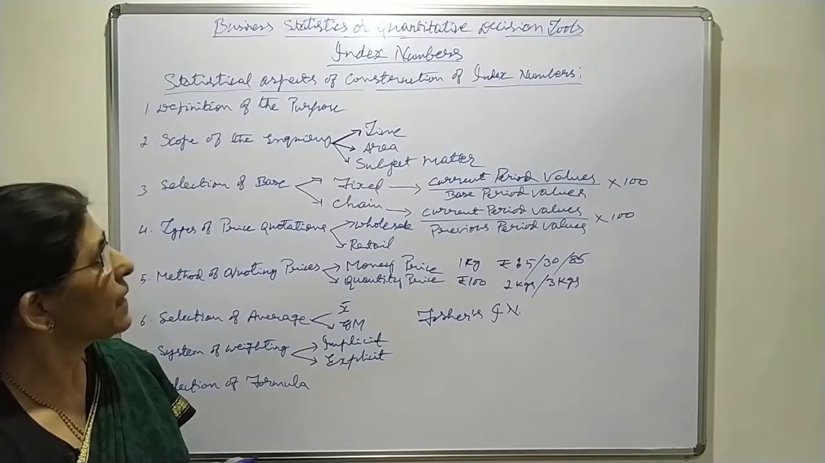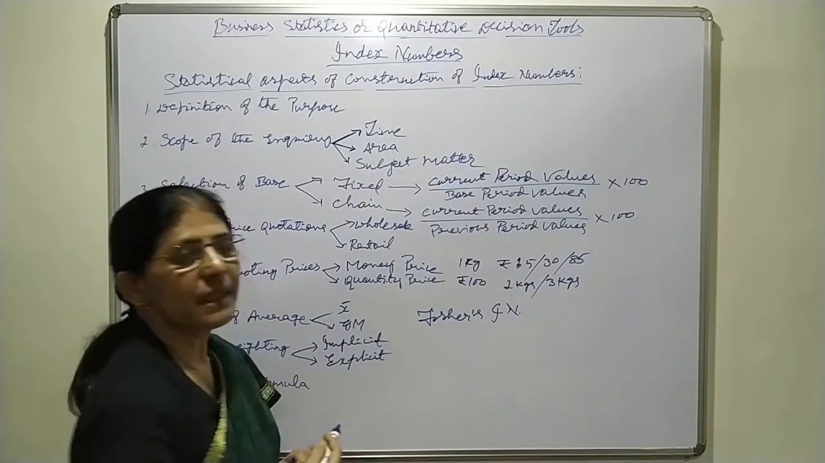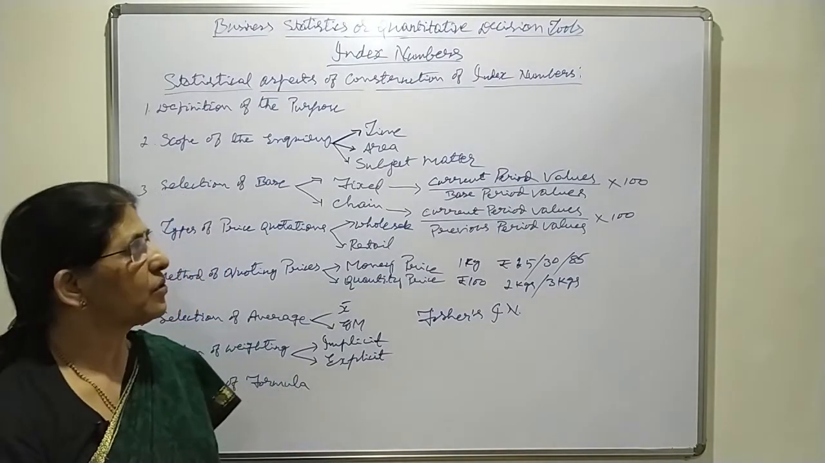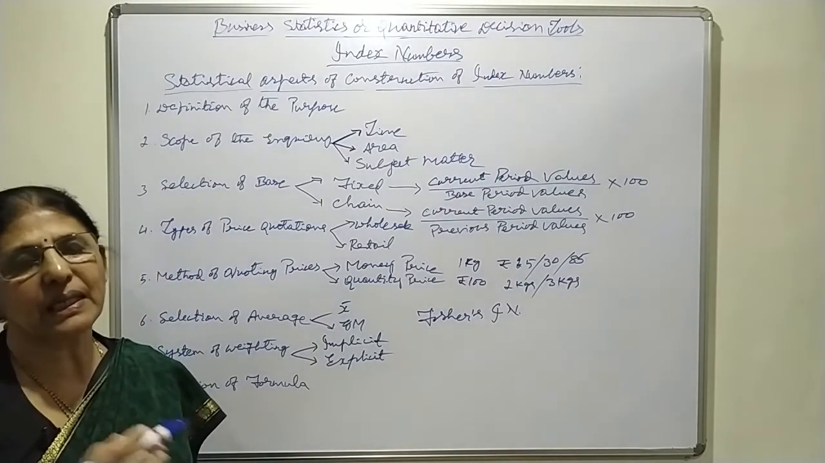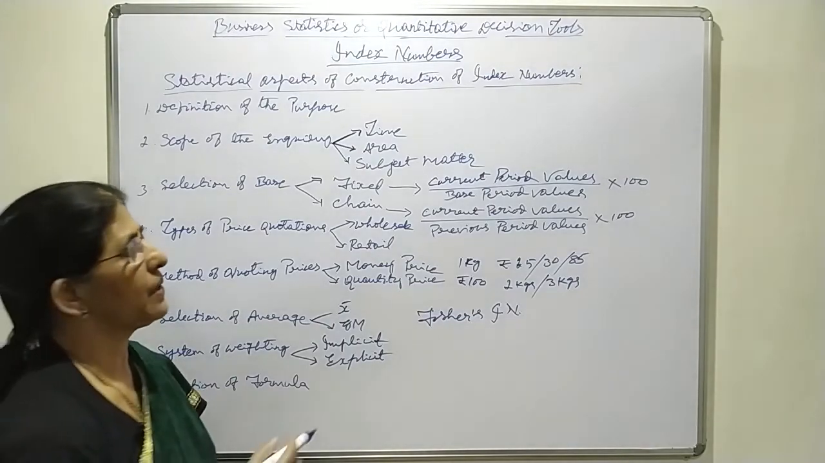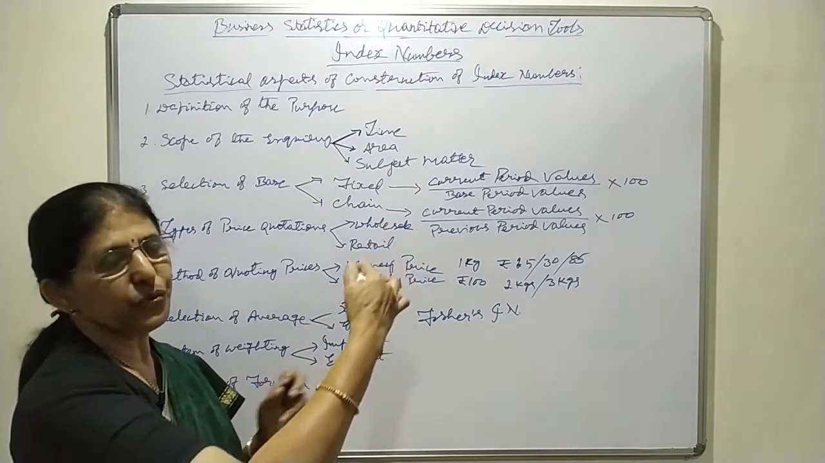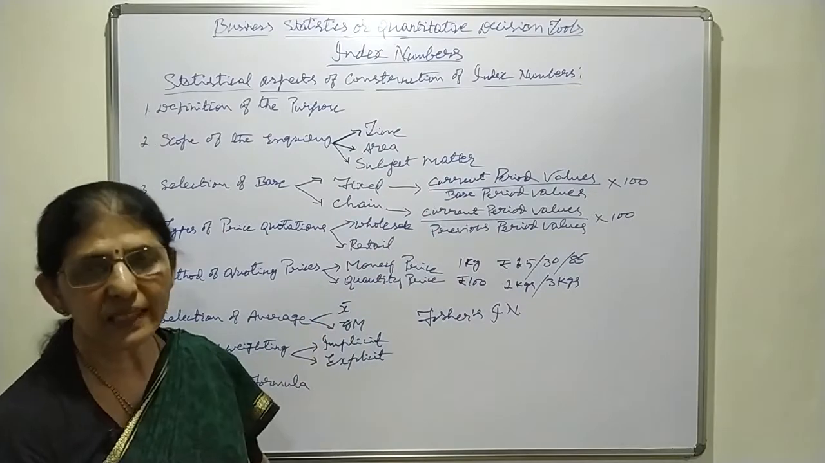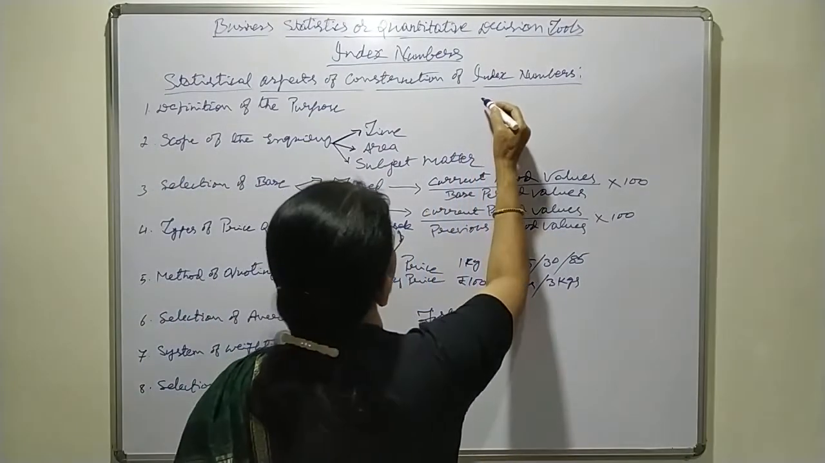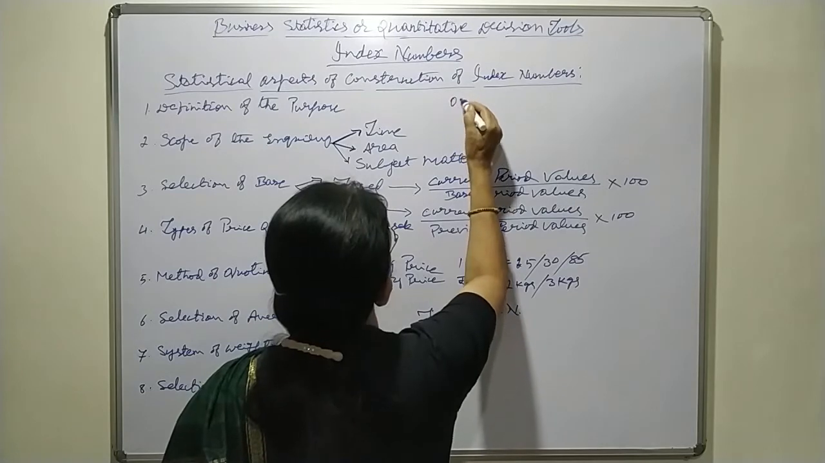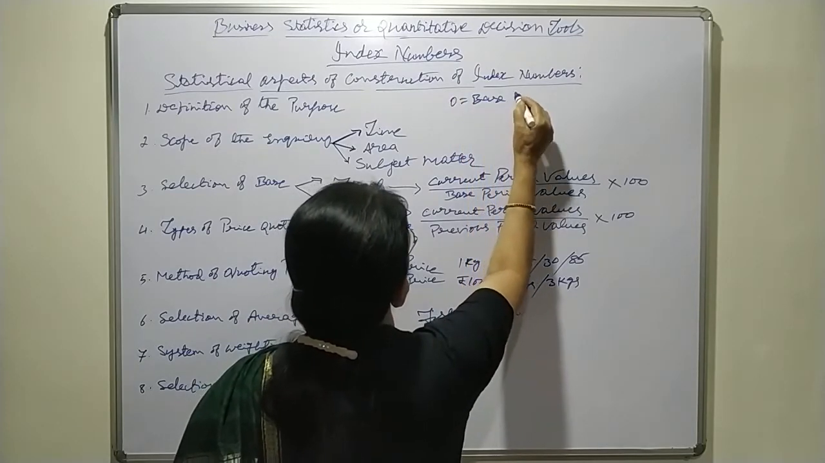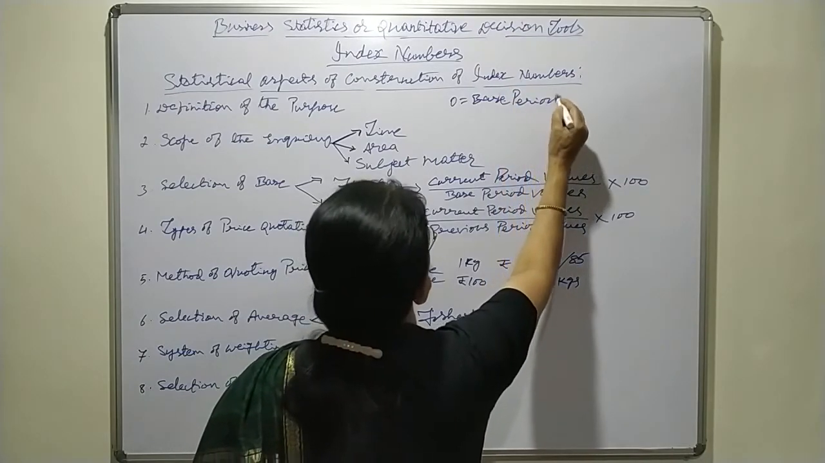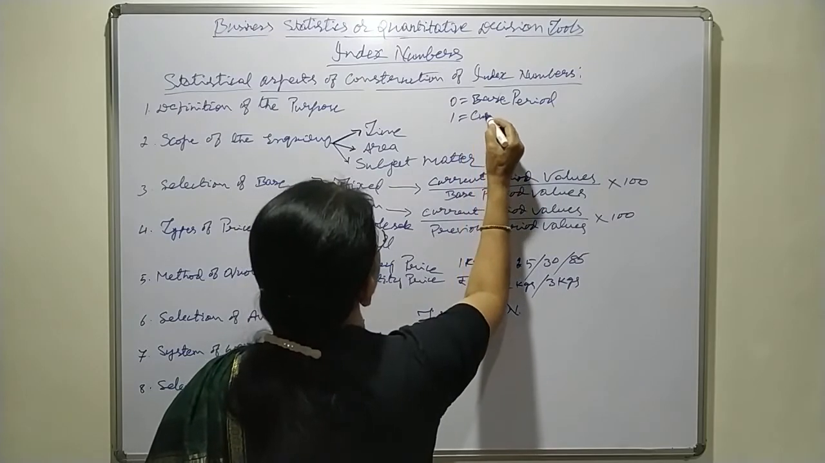Then when you come to construction of index number, we come across some symbols. Before taking the problems, it is better to know these symbols used in the construction of index number. Here it is the comparison between two different periods. It may be the base period or previous period, and the next one is the current period. Therefore, the base period is denoted by 0. 0 means base period. Next, 1 means current period.